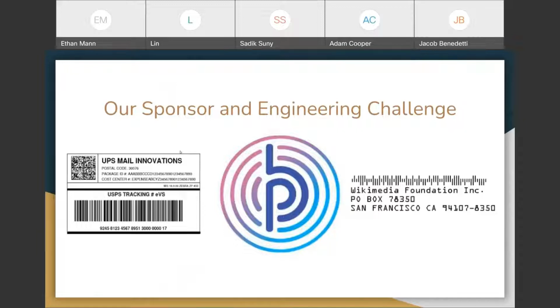As commerce has evolved, information about a package or a piece of mail has become almost as important as the item itself. The USPS has continued to place more and more data within barcodes on envelopes and packages, and this data can be used to gain insights into the behaviors of shippers, carriers, and technology providers.